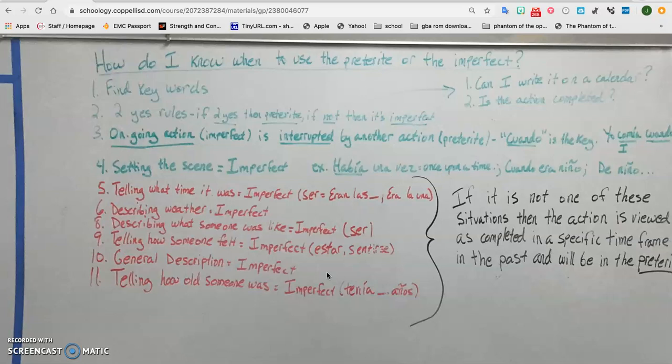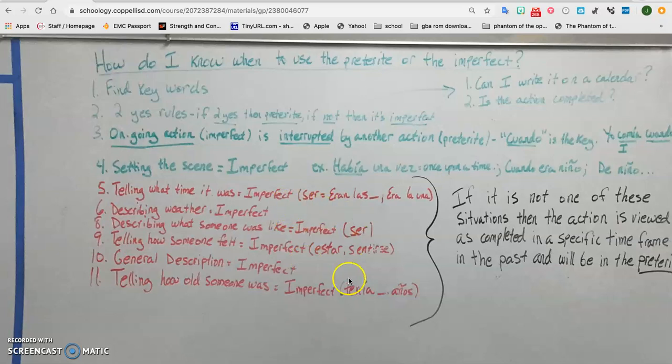Imperfect is used for description and ongoing action. Preterite is used for completed action. That's pretty much it for the preterite. That's what it is used for. Telling how old someone was, we use the imperfect of tener. Él tenía 6 años. He was 6 years old. Yo tenía 11 años. I was 11 years old. Nosotros teníamos 3 años. We were 3 years old.